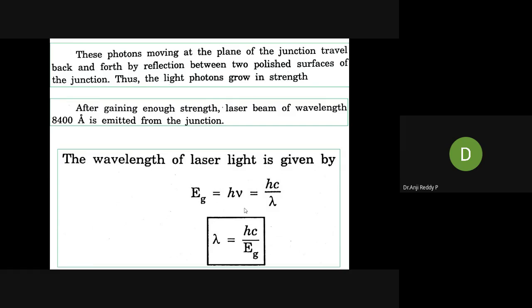This is about the working. We already know much of this, as we studied it in the LED. The only difference is stimulated emission. Due to stimulated emission, the light won't come directly outside. It stimulates more electrons and holes to recombine. Further, it travels back and forth by reflection between the two polished surfaces of the junction, which increases the strength of the light photons.